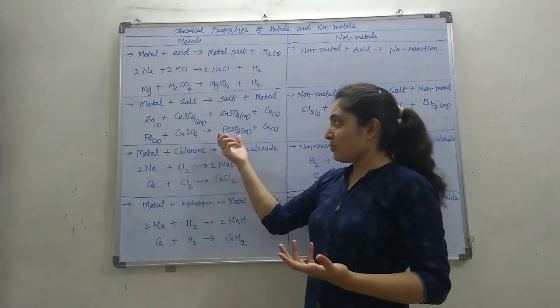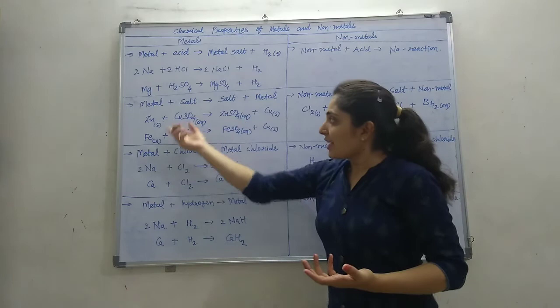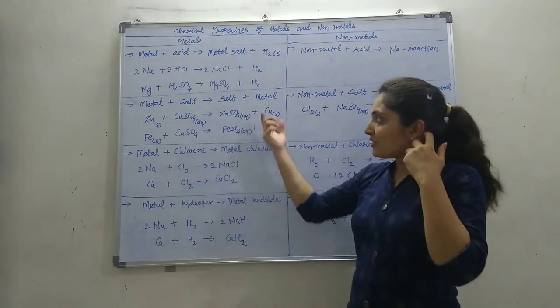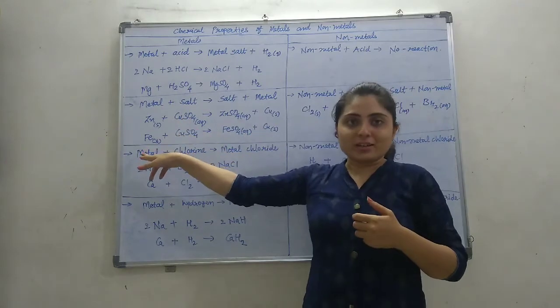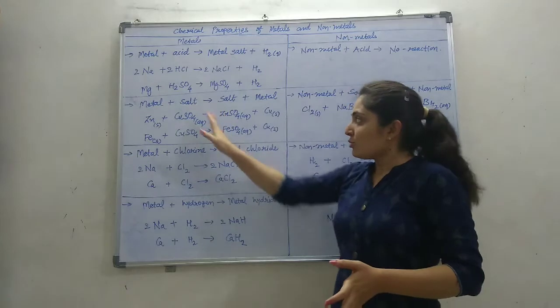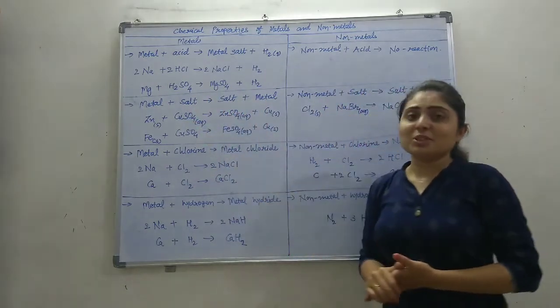So this is the displacement reaction, and based on this displacement reaction, the reactivity of a metal can be predicted. When the reaction takes place, it changes the color of the solution. So if a reaction takes place, it means the metal is more reactive, and if the reaction doesn't take place, that means it is less reactive. So to predict the reactivity, this displacement reaction is used.